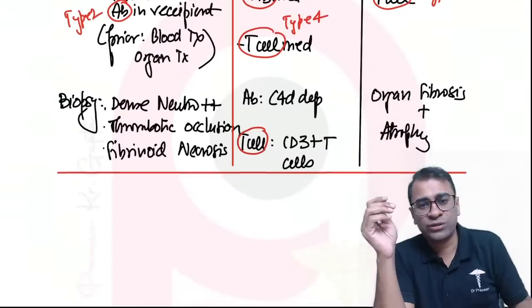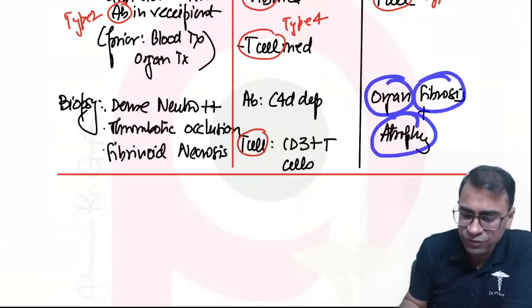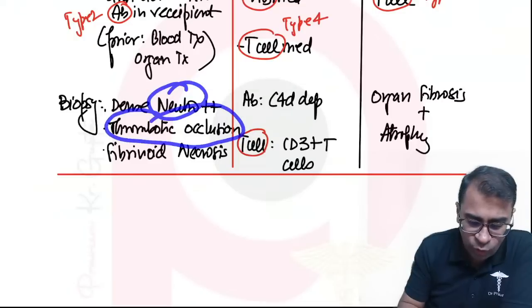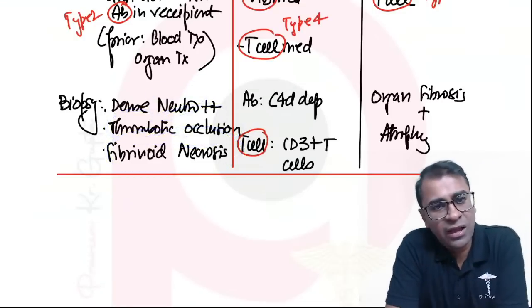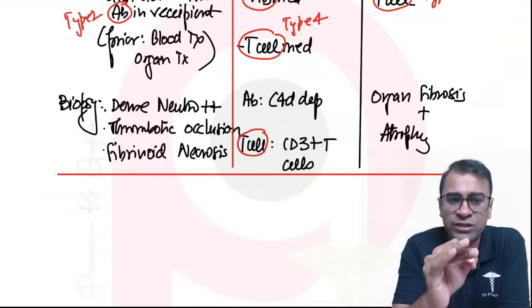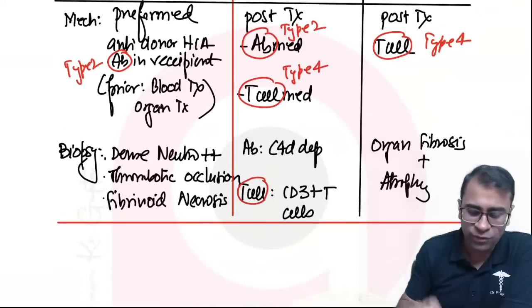One more way to diagnose them is the biopsy finding. If you see fibrosis and atrophy in the organ, it becomes chronic. If you see neutrophils, thrombotic occlusions and necrosis in the organ, it becomes hyperacute. So neutrophils, thrombotic occlusions and necrosis is hyperacute rejection.